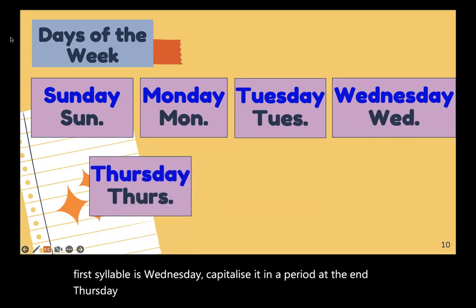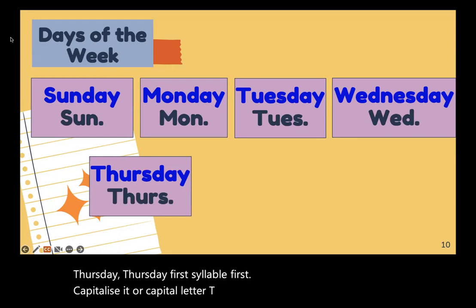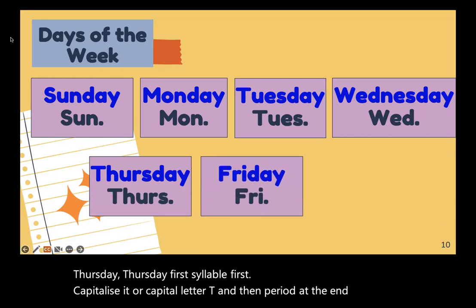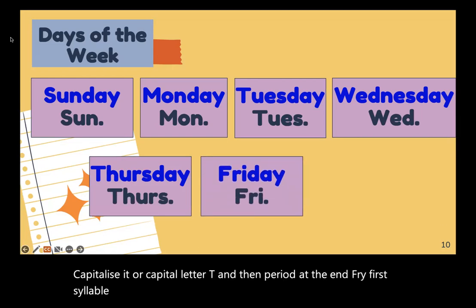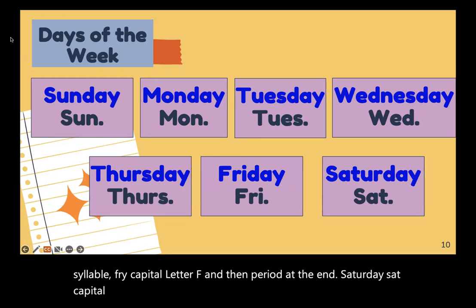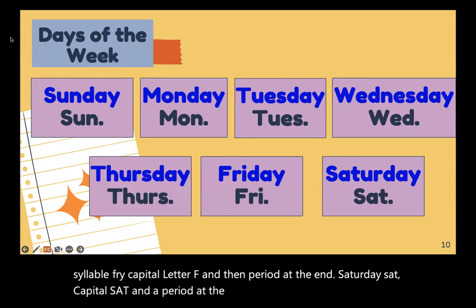Thursday, first syllable, Thurs, capitalize it, or capital letter T, and then period at the end. Friday, first syllable, Fri, capital letter F, and then period at the end. Saturday, Sat, capital S, a T, and a period at the end. So it's easy to remember all the days of the week.